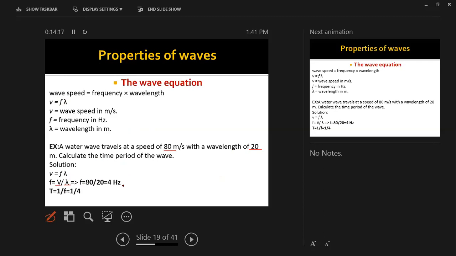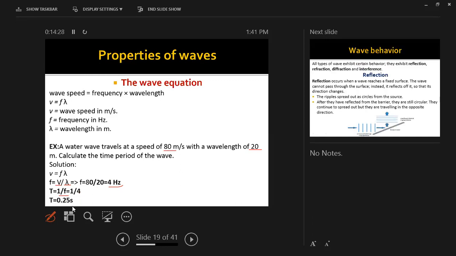Second, to find the period, we use 1 over frequency equals period. So it's going to be 1 over 4. Then the period will be 0.25 seconds. This is the period that we are looking for. This is how we find the period.